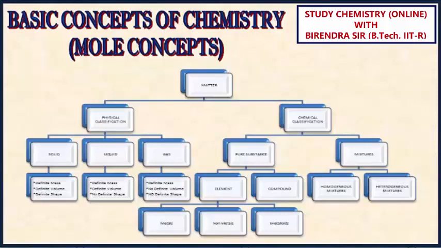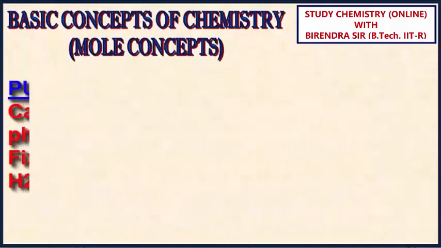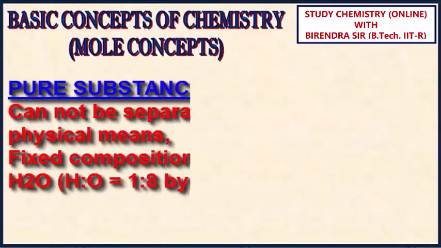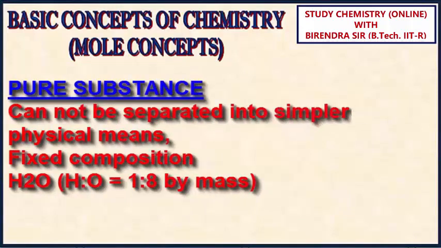Now, I will talk about the term pure substance. What is pure substance? There are different substances around us, like milk, like water, like ice, like air. Now, how to decide whether a given substance is pure or not? Now, please note, pure substance cannot be separated into simpler units by physical means.